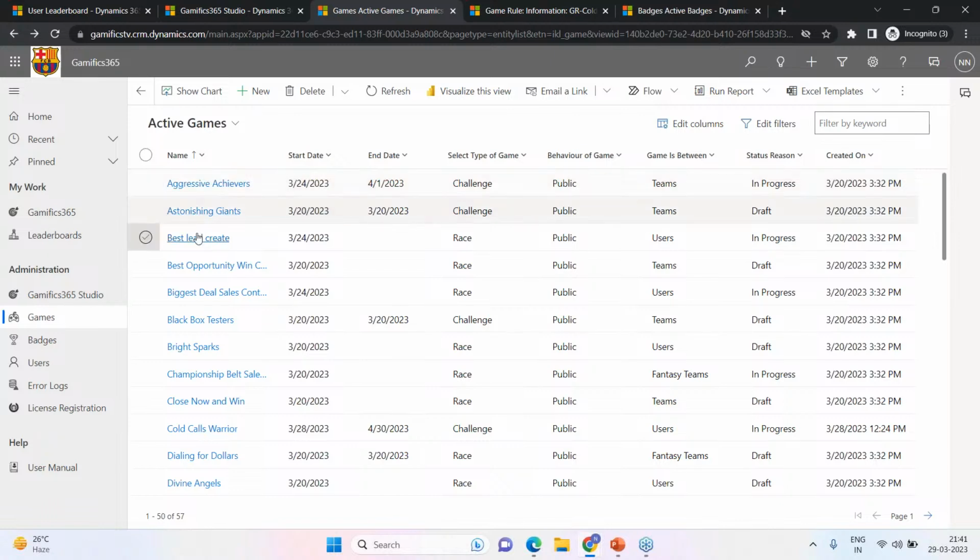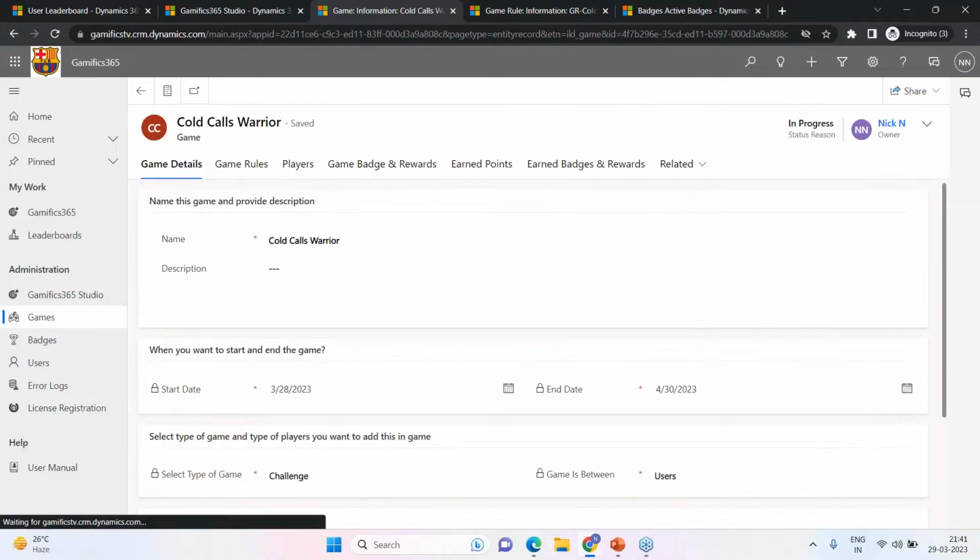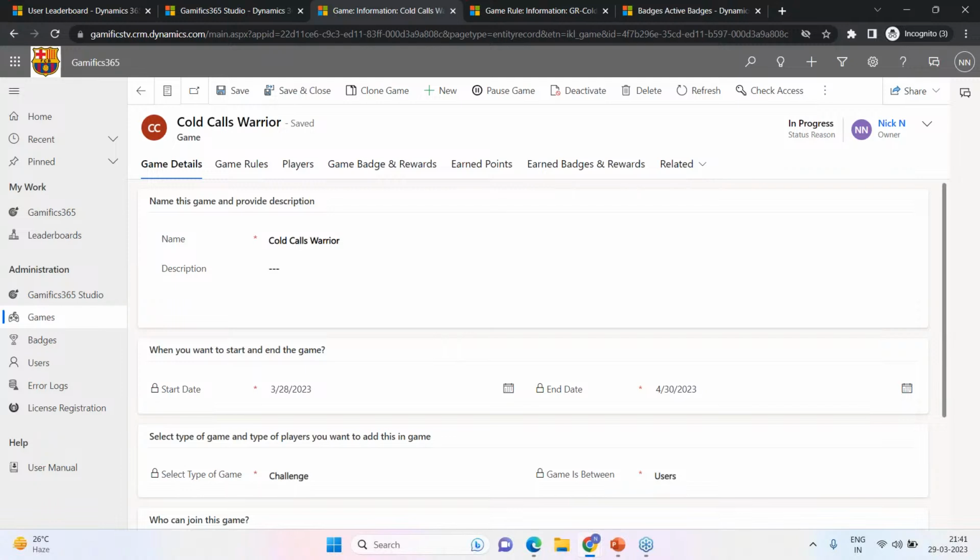For today's demonstration, I'm going to use one of the games, the Cold Calls Warrior. Now I've tried to keep the name of the game as simple as possible, and I think we got a gist of what the game would be. The idea is we have certain agents who are doing lots of cold calling, and we want to award them points for every phone call that they are making, and then eventually entering that data within the CRM.